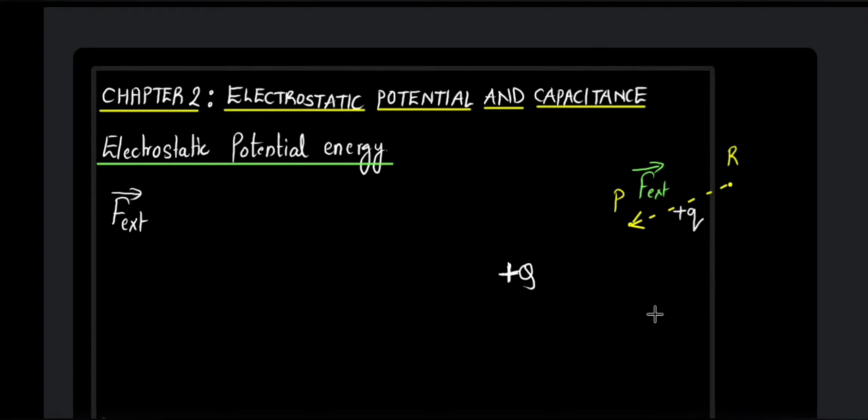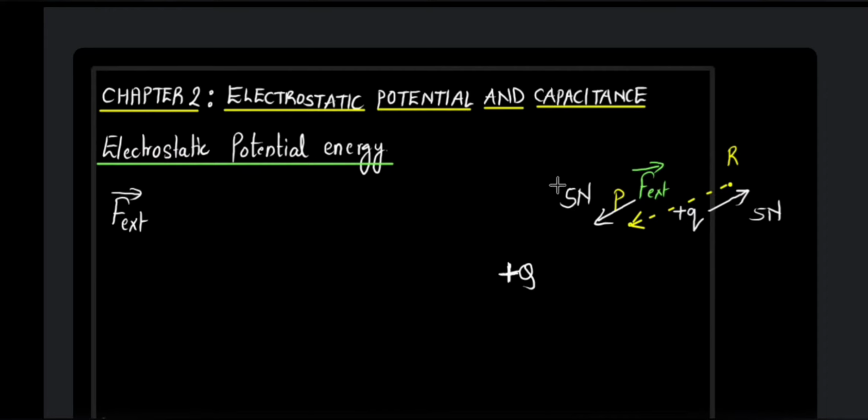That means, supposing the electrostatic force of repulsion acting on this charge plus Q is 5 Newton, then the external force you are applying to get it down from R to P should also be almost 5 Newton. It shouldn't be more than that.